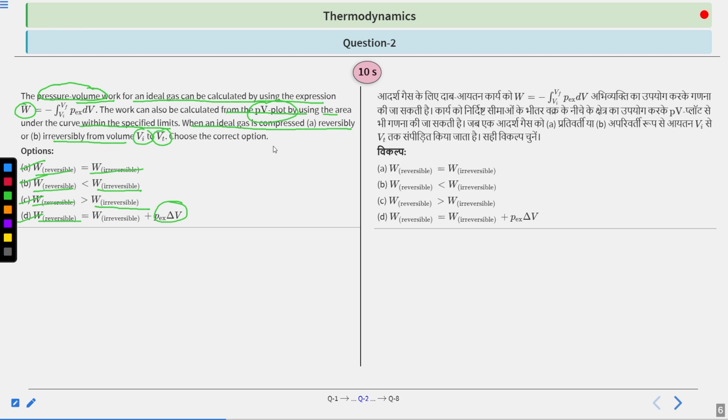So you have to compare the work done reversible and irreversible. You can simply compare it by looking at the formula. So you have 10 seconds to solve this question. Your time starts now. Let us see how we can solve it.